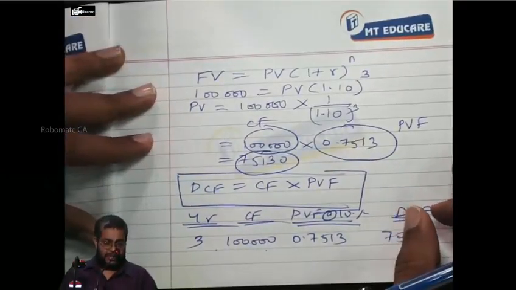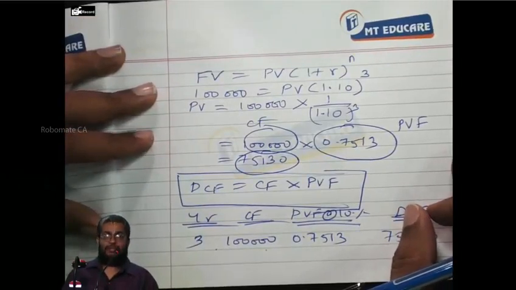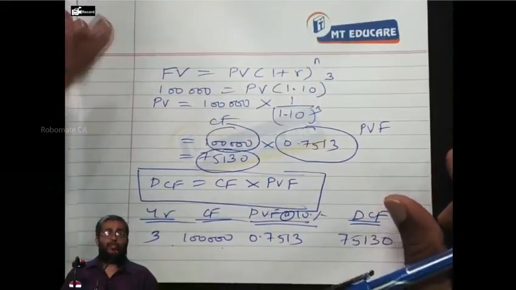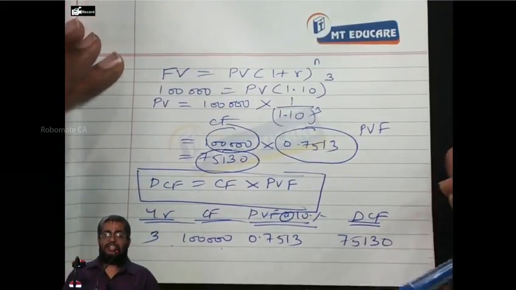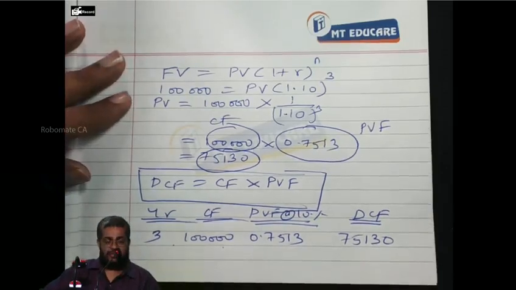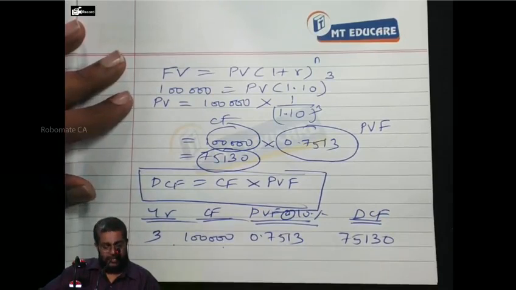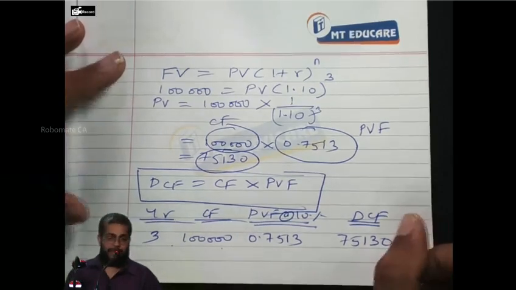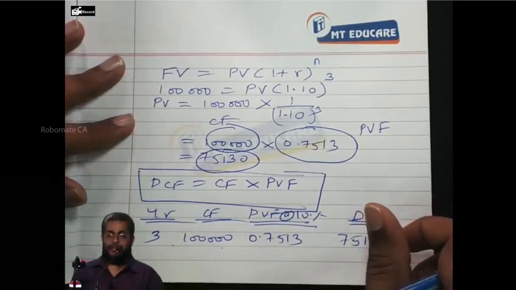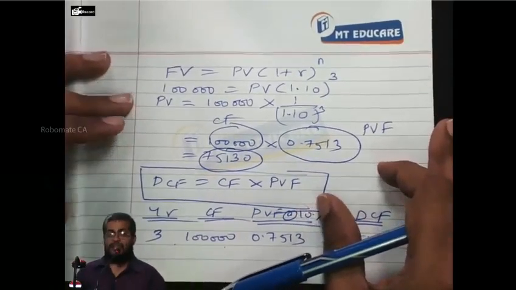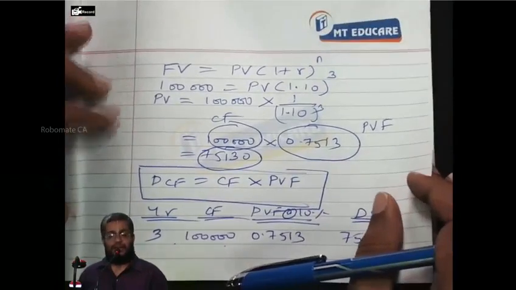Present value factor of 0.7513 means, comma, rupee 1 received after 3 years is equal to 75 paise today, if the interest is 10%.